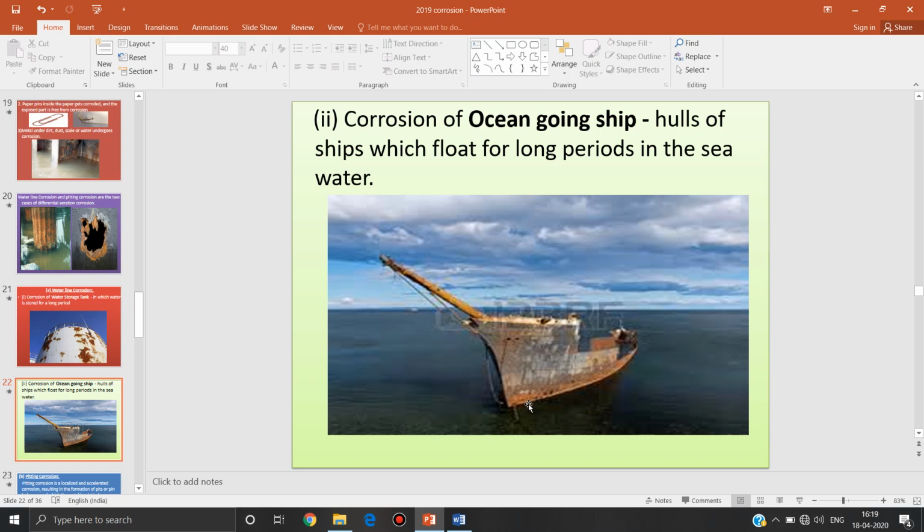Here the part of the ship inside the water acts as anode, and the part of the ship hull above the water level acts as cathode. The anode is exposed to very low oxygen concentration, that is dissolved oxygen, and above the water level it is exposed to atmospheric oxygen, so it acts as cathode, exposed to higher oxygen concentration. Corrosion occurs only at the anode, and because of this you can observe one brown line over the water surface.